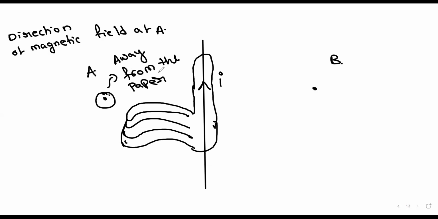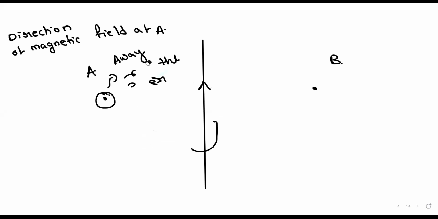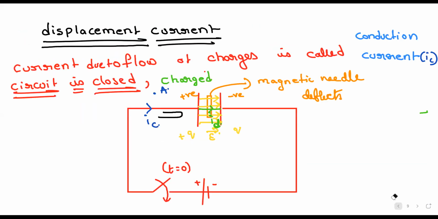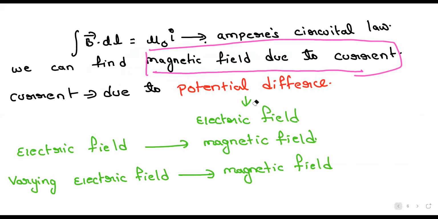Does anyone have doubts? Please let me know. Sir, I cannot understand this concept. Okay, fine. Look here, I'll explain again. Using this formula, we can find the magnetic field due to current, right?